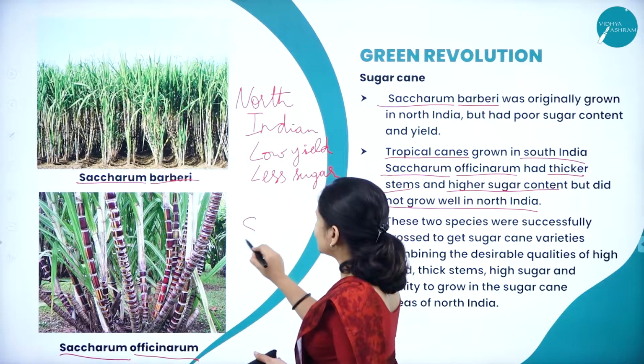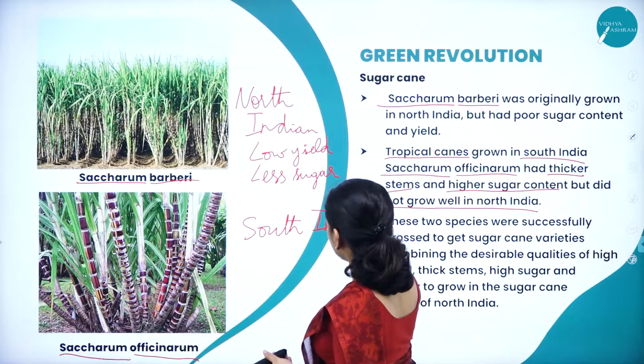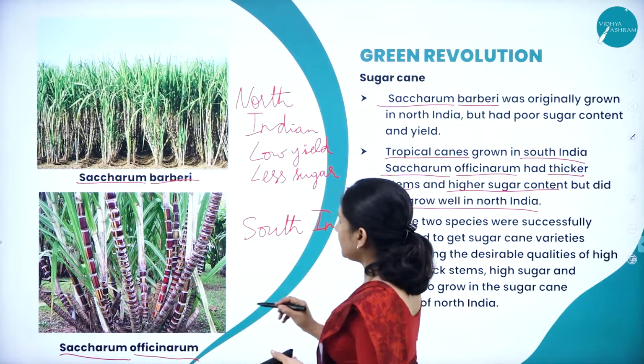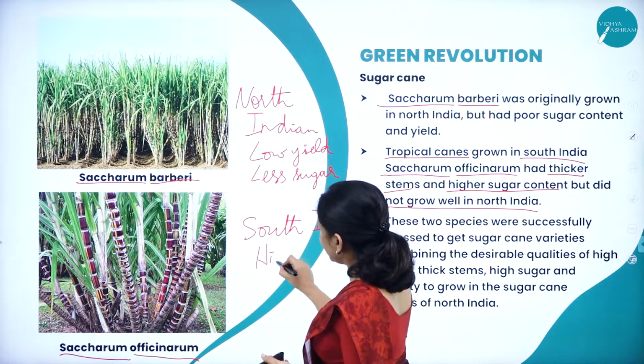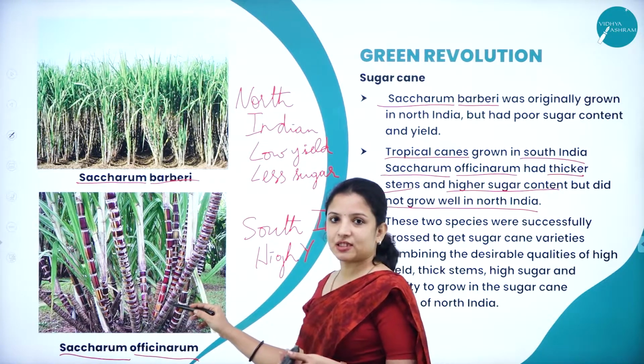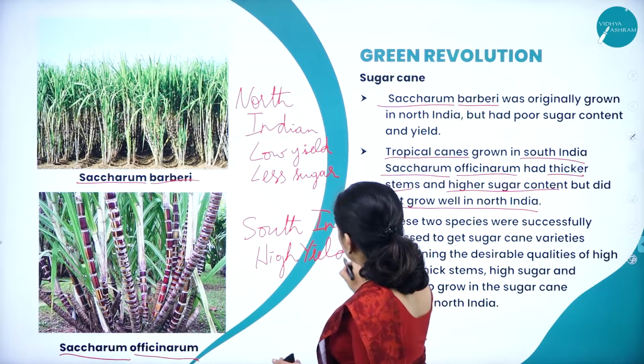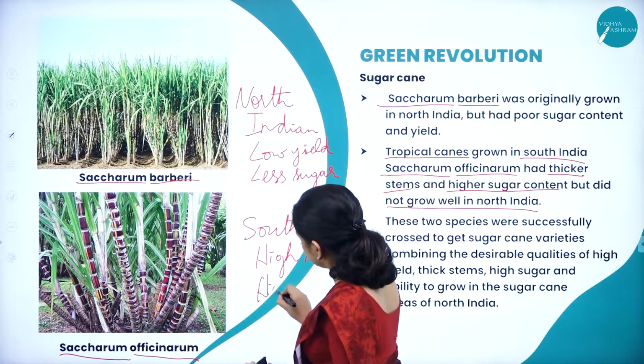It is grown in South India. This South Indian variety had high yield. Can you see the difference in the stem size itself of the sugar cane? It had high yield and high sugar.